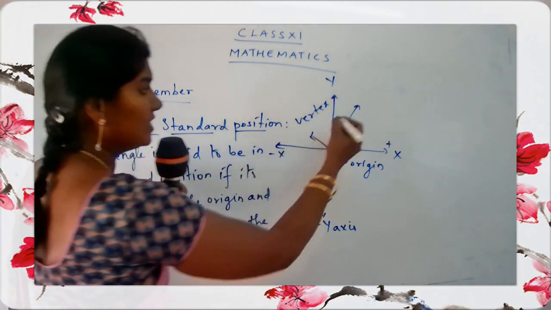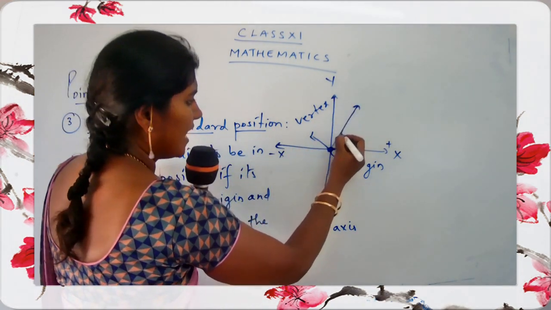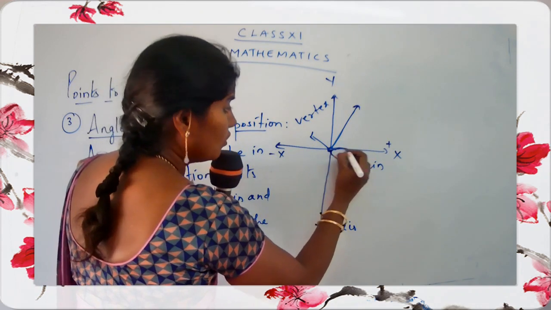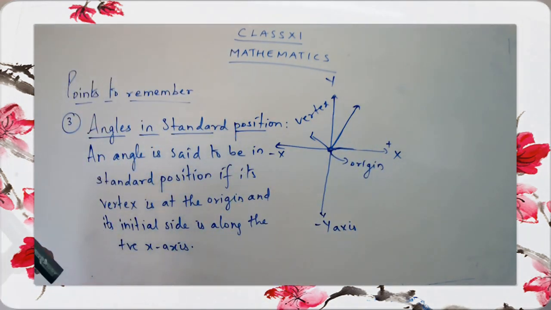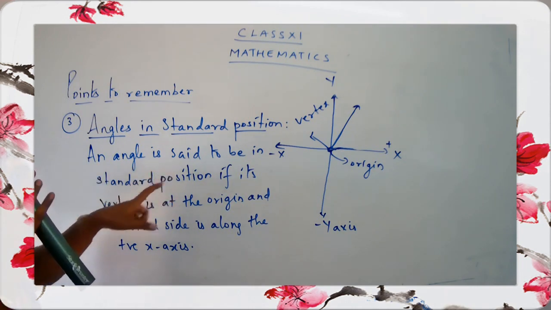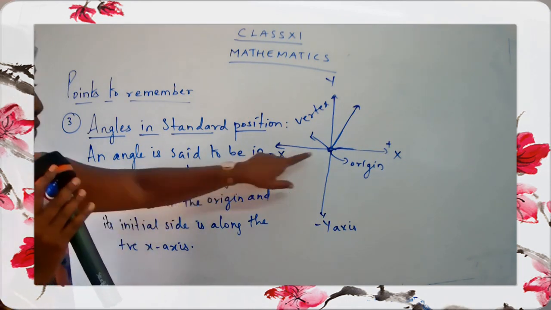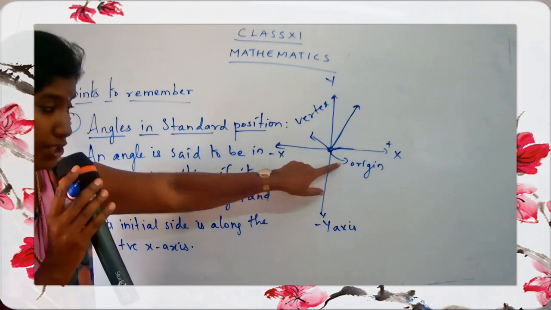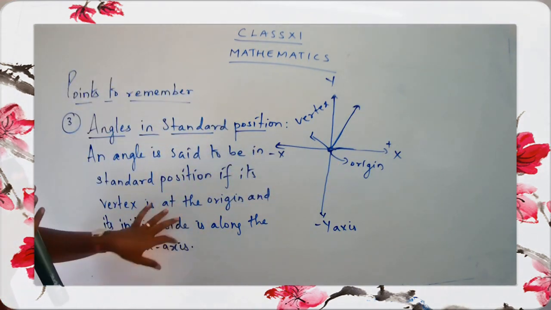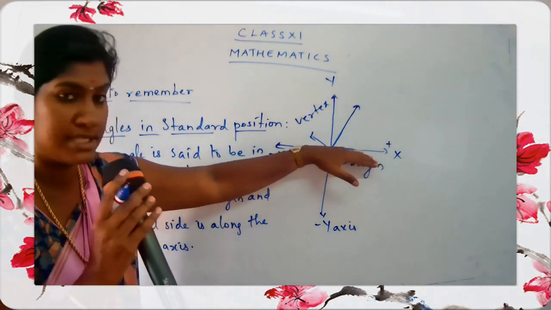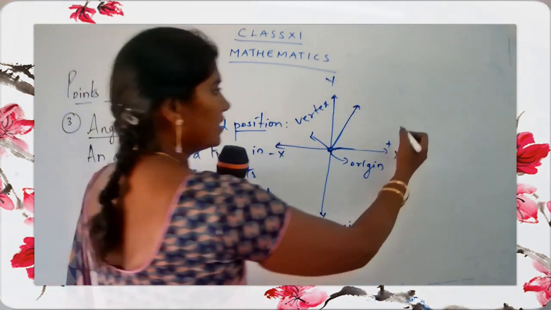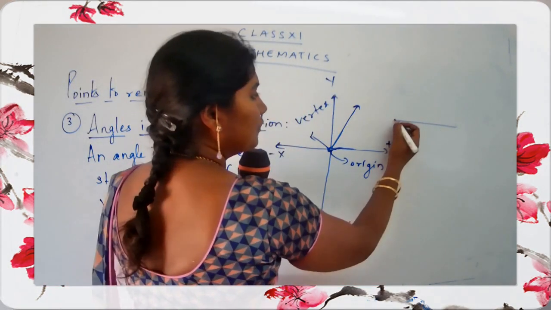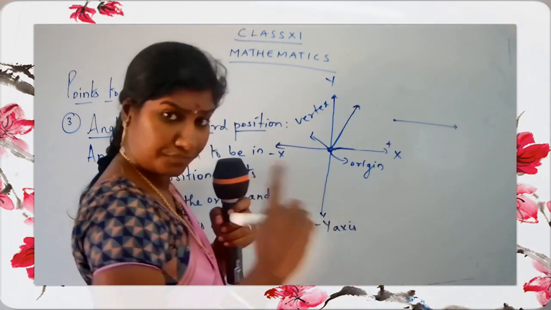So I started with a triangle, yes children? I started with a triangle and what you call angles in standard position. An angle is said to be in standard position if the vertex is at the origin and the initial side, this is the initial side. When you go on drawing an angle, the first thing is we draw a ray.